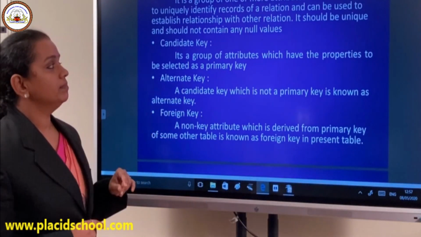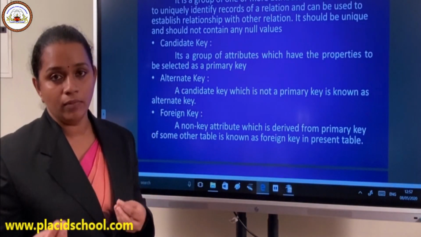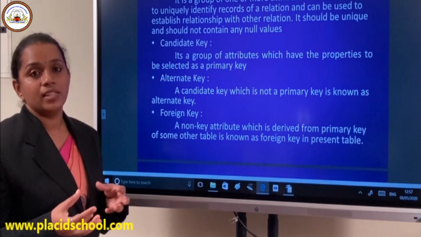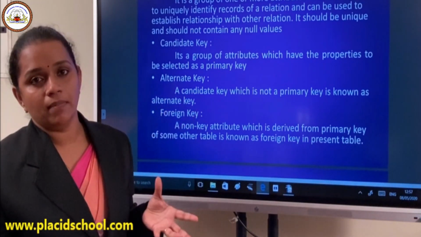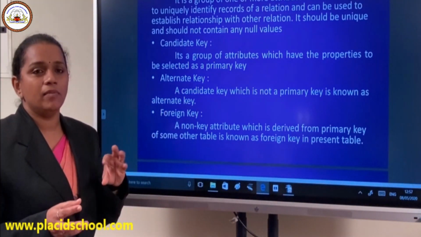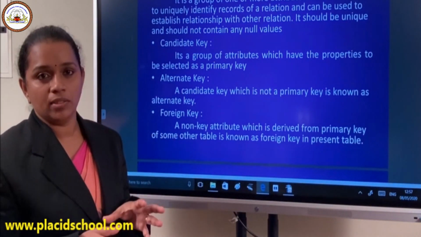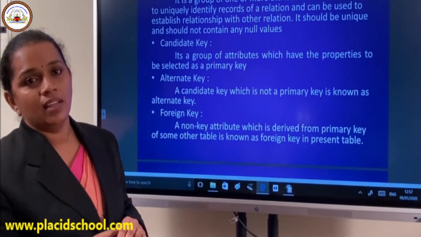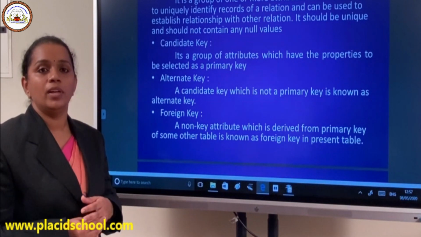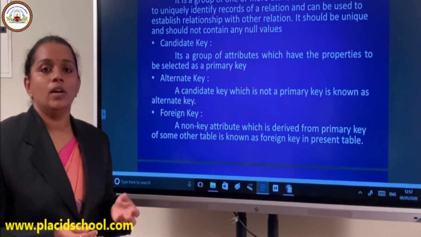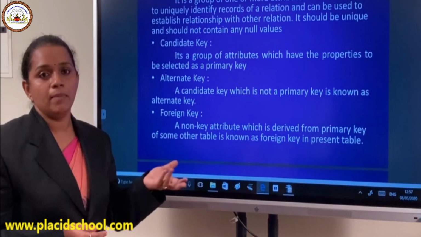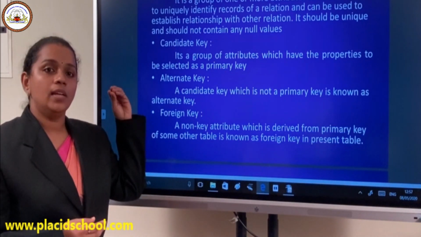For example, in a table, you may have more than one column which is capable of being a primary key. You can explain it with the example of a normal political election. There will be many candidates contesting for a particular position, for example an MP post.